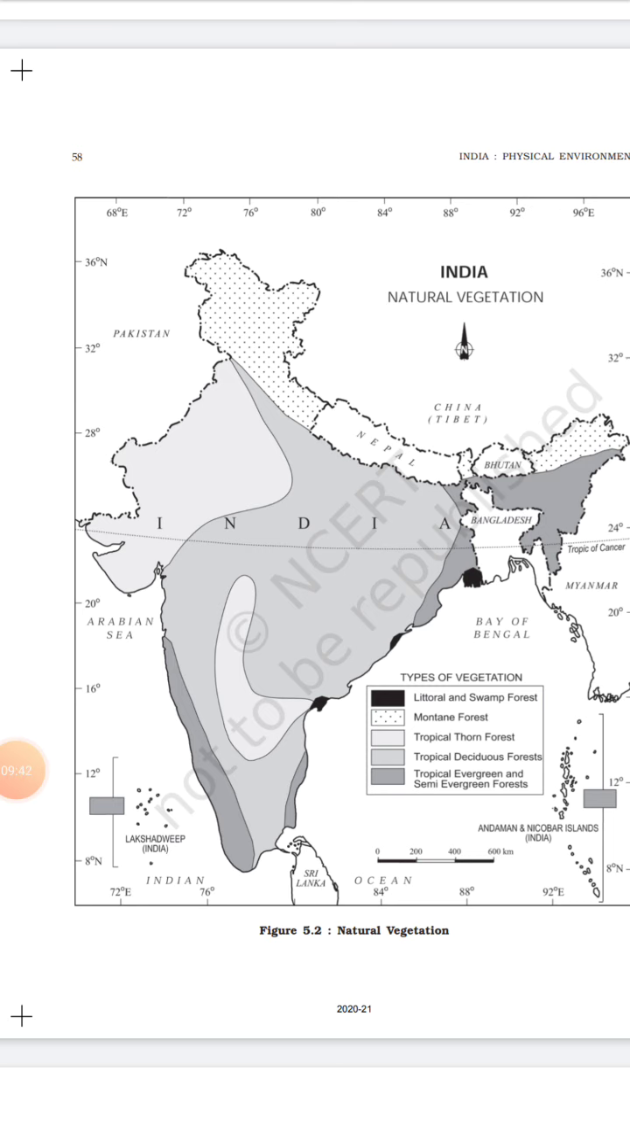So this map is very important for the study of all types of vegetation of India. So that's all for today.